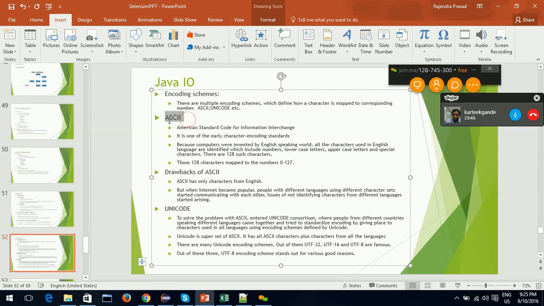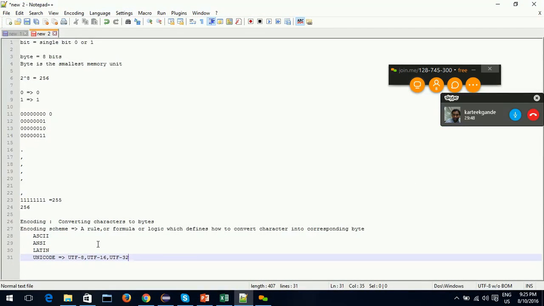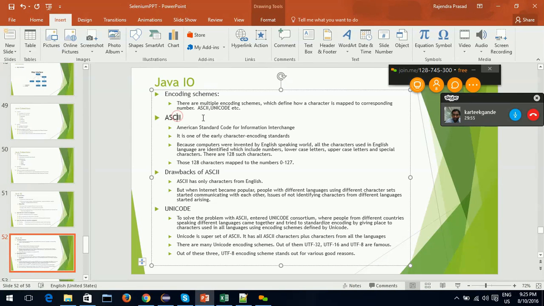Okay, we'll only discuss ASCII and Unicode in this class. ASCII, what is ASCII? American Standard Code for Information Interchange. It is one of the early character encoding standards.